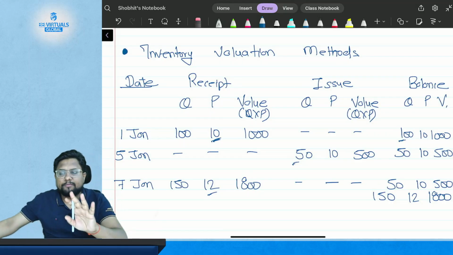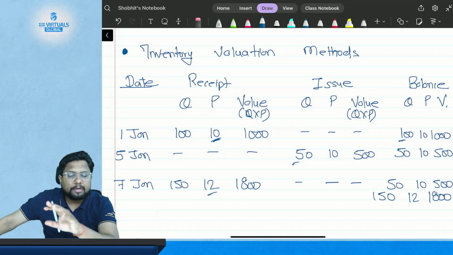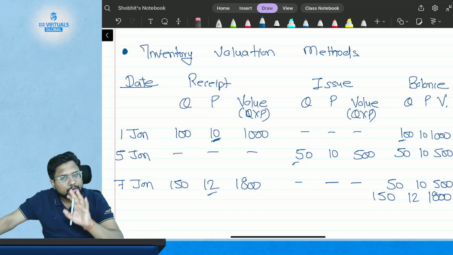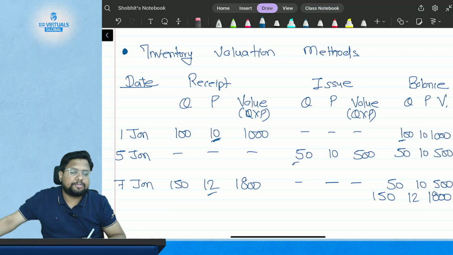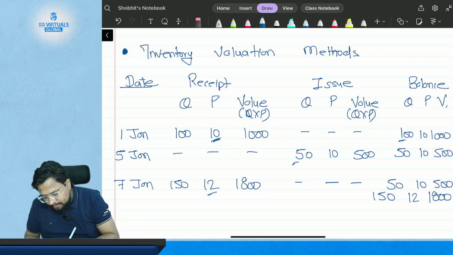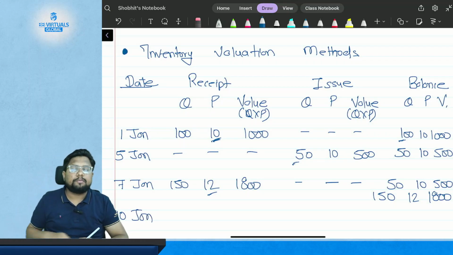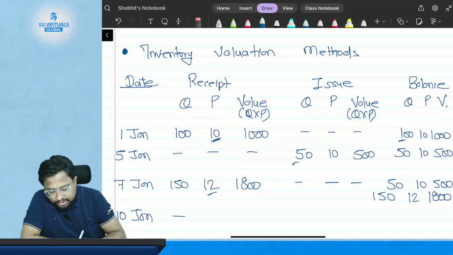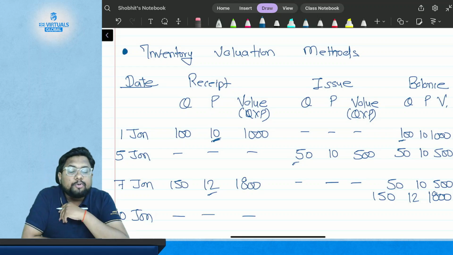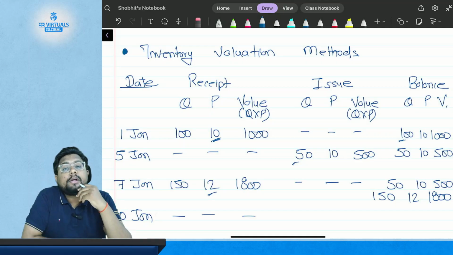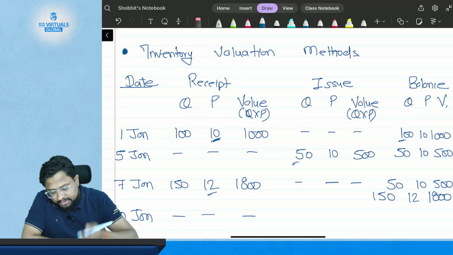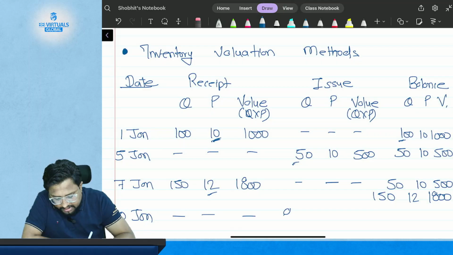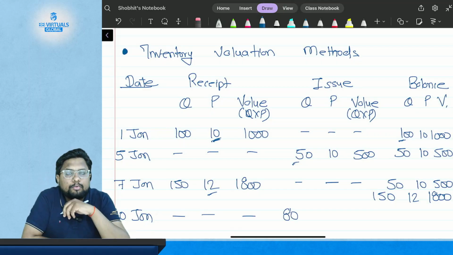So on the 7th of January you have two types of material. First one is $10 per kg, second one is $12 per kg. Got it? Now comes the twist, or the problem. On the 10th of January, you need to issue the material to the production. How much? Suppose 80 kgs.